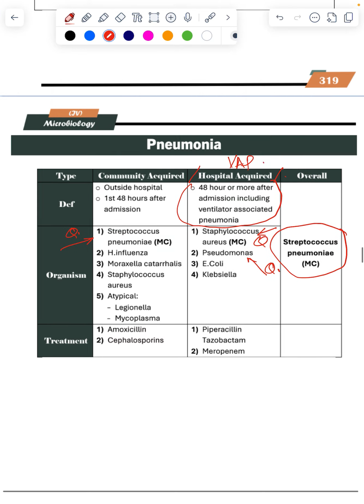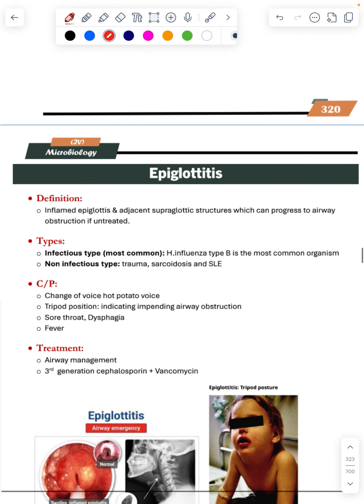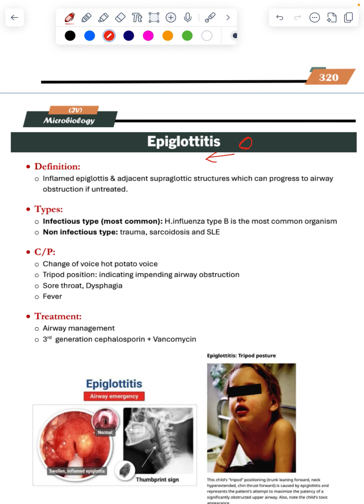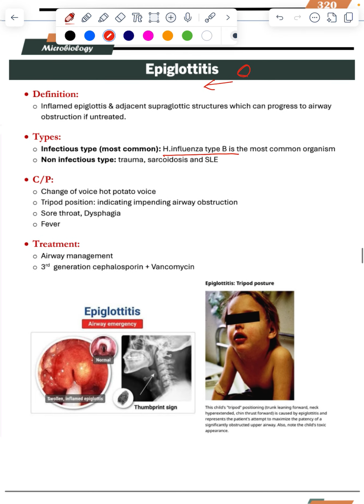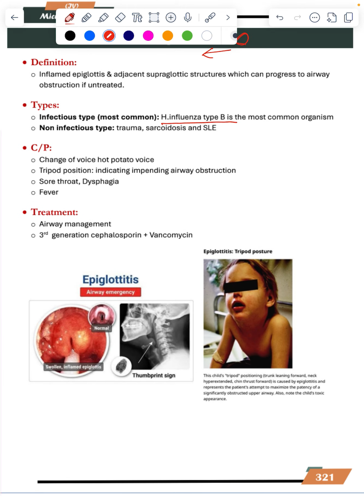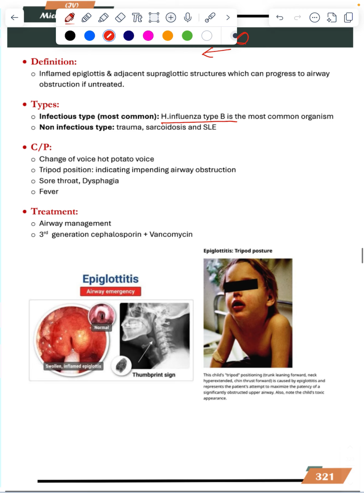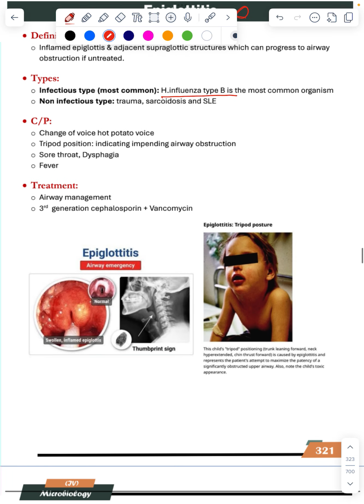Non-infectious is trauma, sarcoidosis. The person is given third generation cephalosporin or vancomycin. This is epiglottitis, so H. influenzae. Here there is also the thumbprint sign. Tripod position: the child is unable to breathe, so he puts two hands behind in front and takes the breathing. Tripod positioning. Sore throat, dysphagia, H. influenzae.